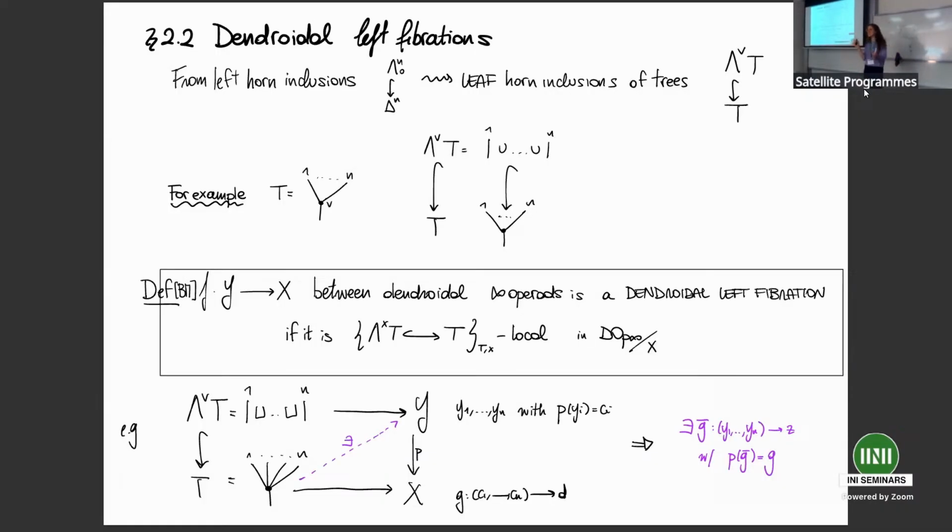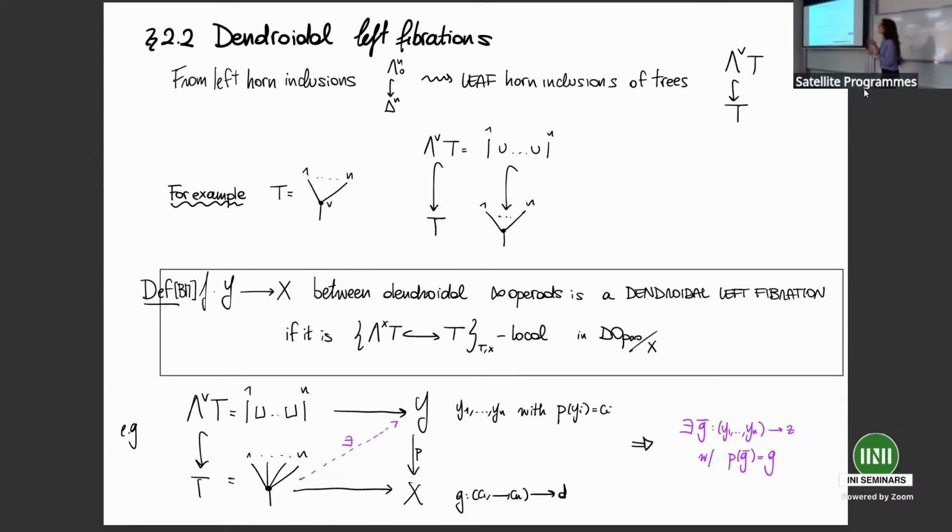Okay, so this is a bit, you will have to trust me a bit, I think, because it's hard to explain this in 5 minutes. But okay, in this formalism, how can we make sense of the notion of left fibration of infinity operads?